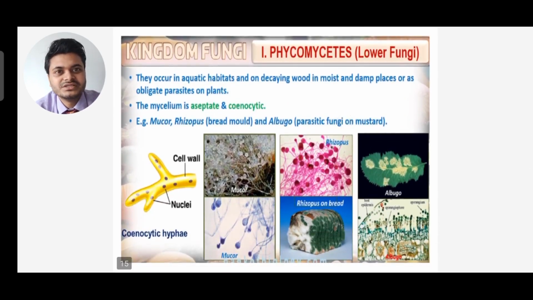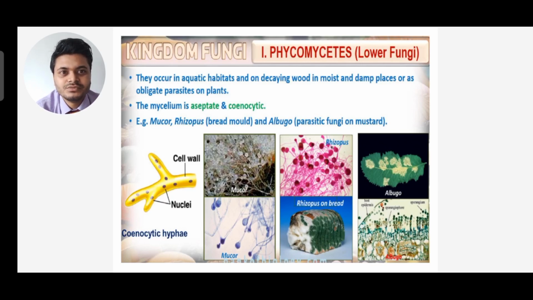Now Phycomycetes, what are Phycomycetes? These Phycomycetes are known as lower fungi because they are the most primitive in the group of fungi. They occur in aquatic habitats and on decaying wood in moist and damp places or as obligate parasites on land. The mycelium are aseptate and coenocytic. Aseptate means not divided, coenocytic means numerous nuclei are present.